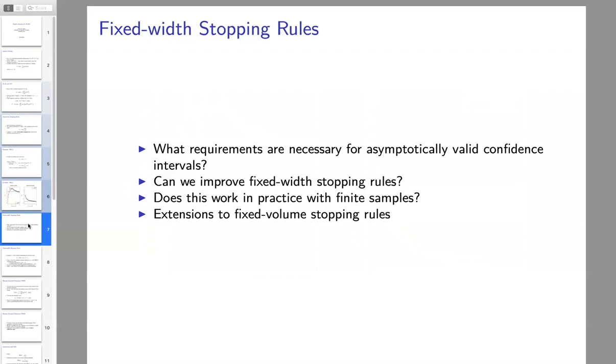Then we'll look at some improvements, again, from a univariate perspective. We'll think about, does this work in finite sample settings, and extensions to a fixed volume stopping rule, where we actually will be thinking about the multivariate nature of estimation.